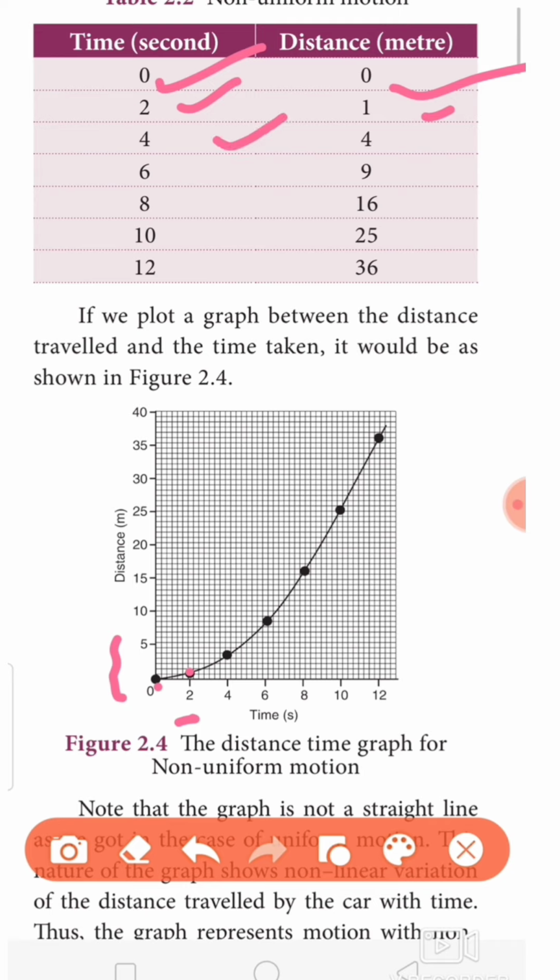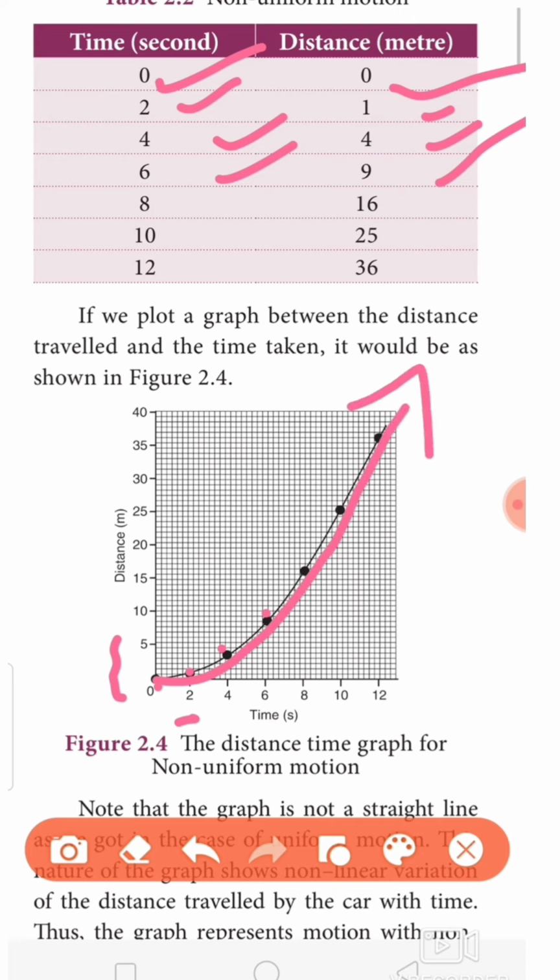Time is 4, distance is 4, shown at this point. Then time 6, distance 9, here. Like that, all the points have been marked in the graph and it results in this curved line.